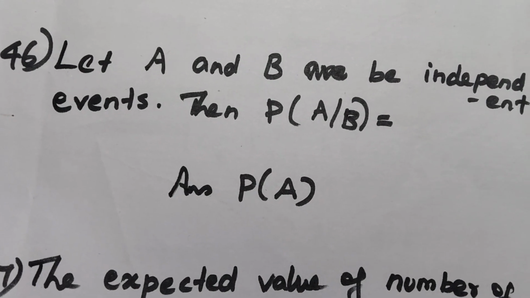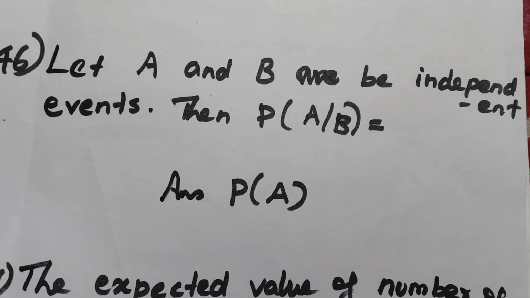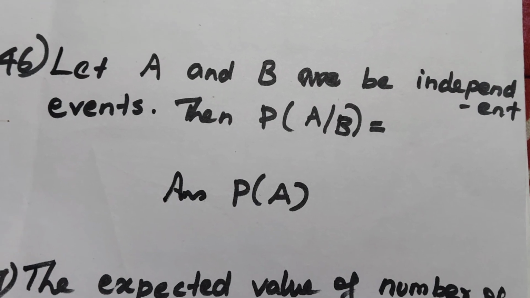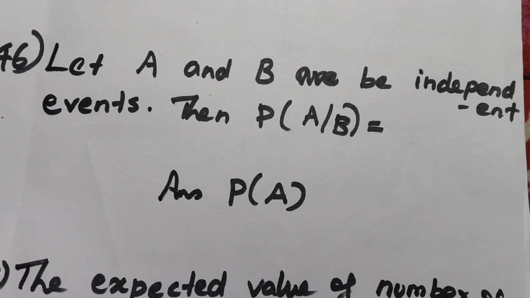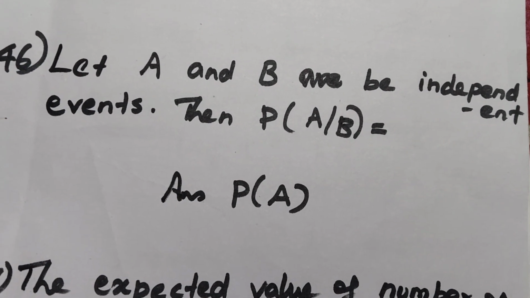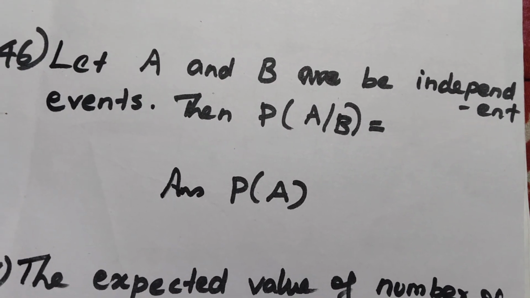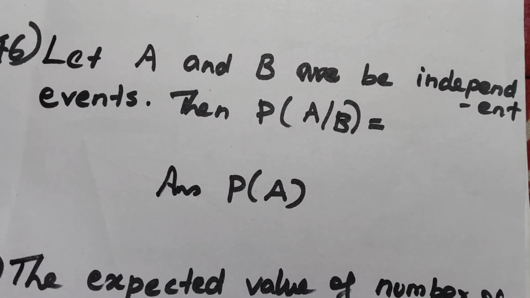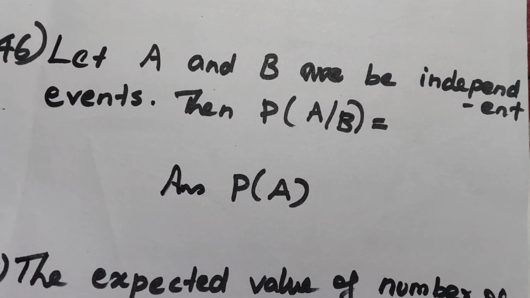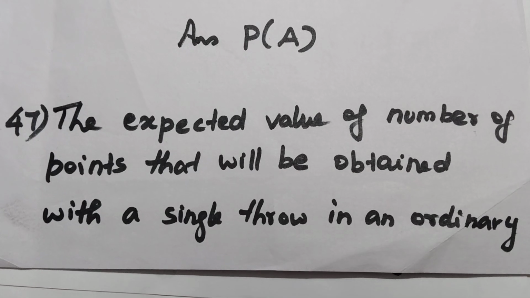Question number 46 from statistics. Let A and B be independent events, then the probability of A given B equals. So this is a result related to conditional probability. So the answer is P of A. Whenever A and B are independent events, then the probability of A given B is P of A, that is the probability of A.